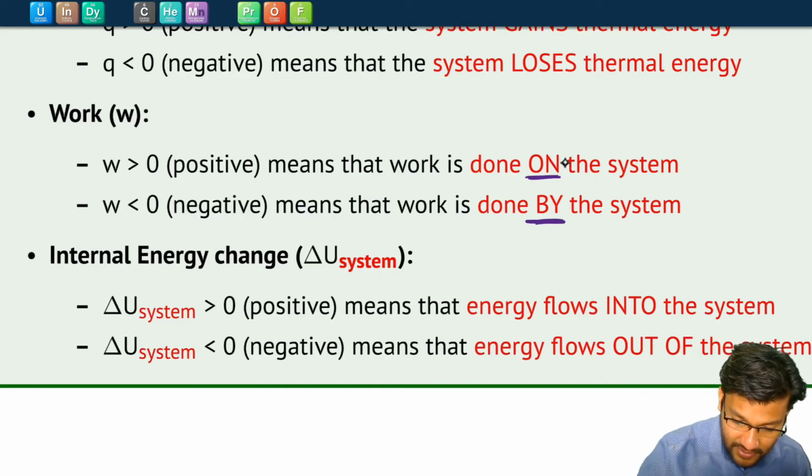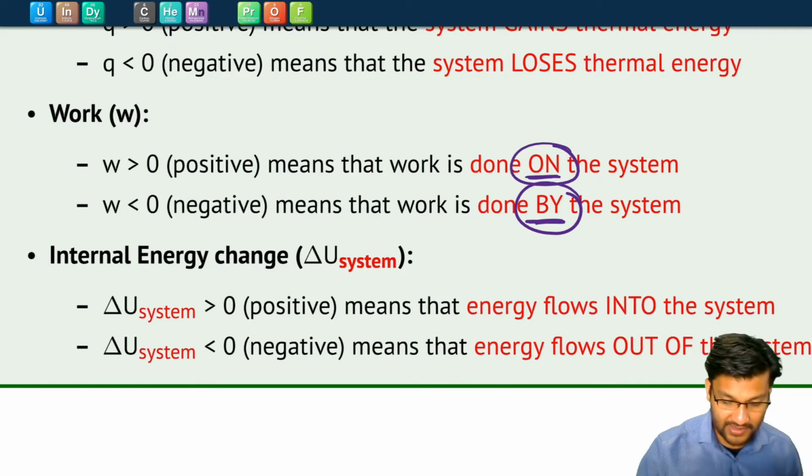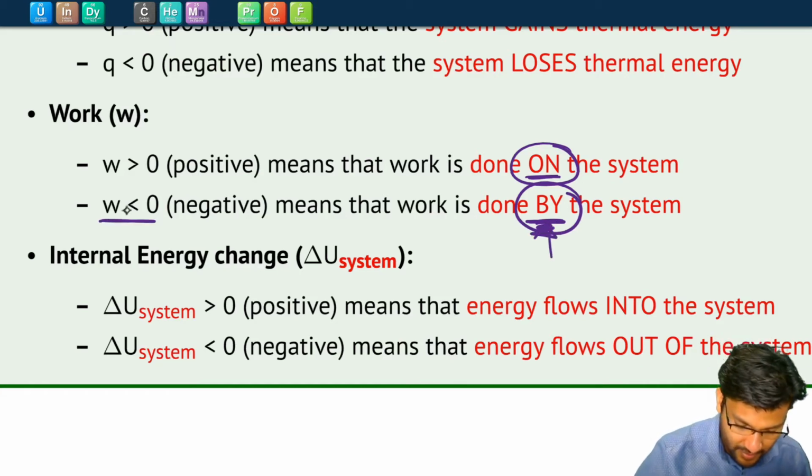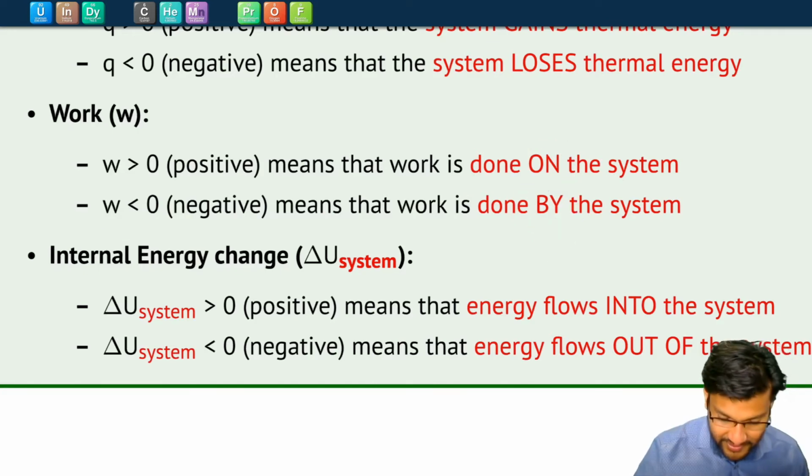These words are important. If something does work on the system, the system itself would gain energy. But if the system itself does the work, the system would lose energy, right? And so work would be negative. All right, make sure you keep those two separate and clear in your head.